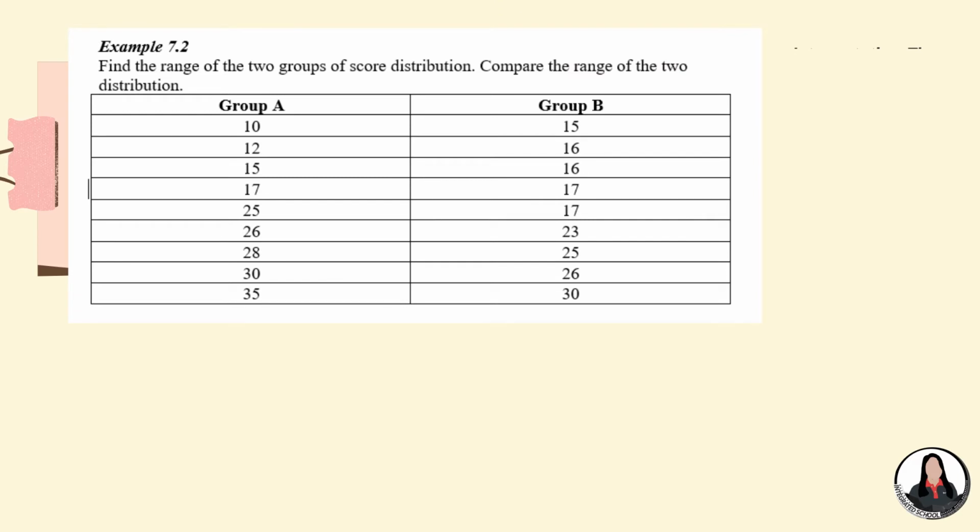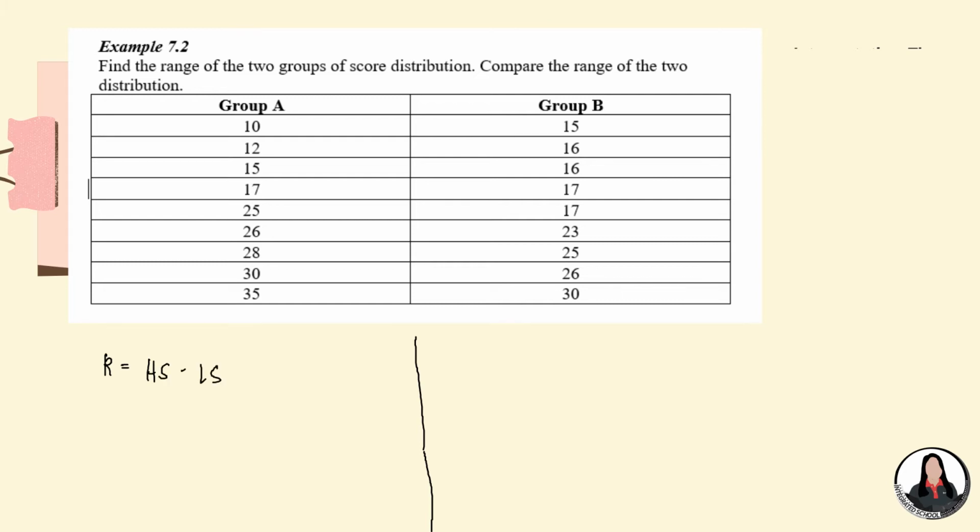So, I have here another example wherein we are asked to find the range of two groups of score distribution. Compare the range of the two distributions. Okay? So, we have two columns here. Let me divide this into two. Okay? And then, our formula is the same. We have range is equal to highest score minus lowest score.